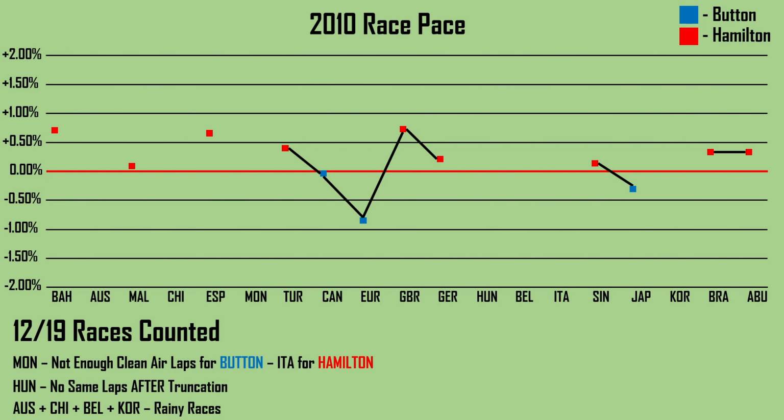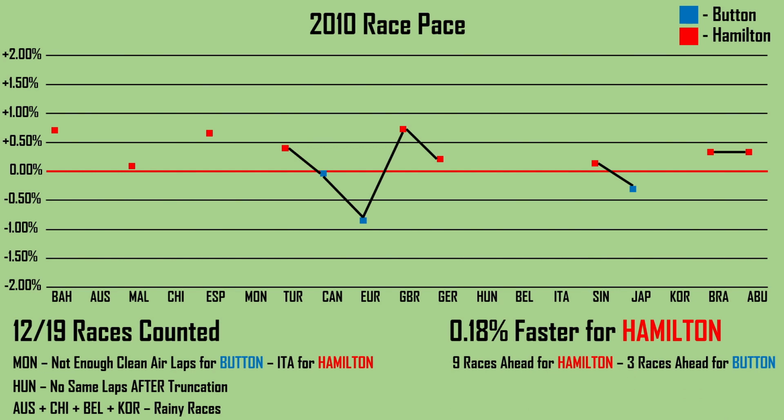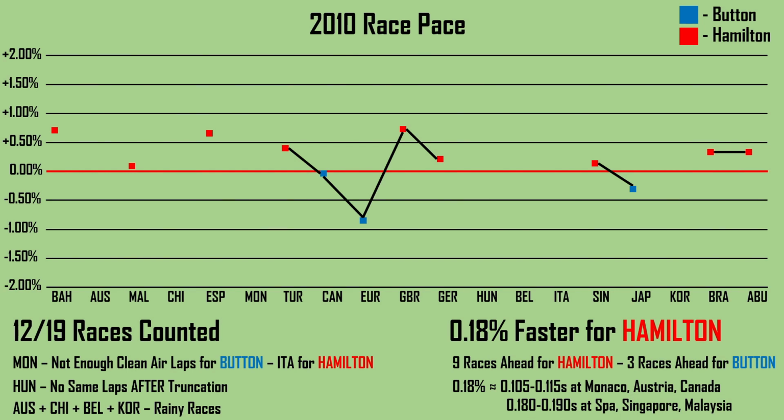Hungary was excluded because there were no laps set on the same lap after the truncation period, and then Australia, China, Belgium and Korea were all excluded because they were rainy races. Averaging out all of these dots together gives us an advantage to Lewis Hamilton in their first season of 0.18% per lap in clean air, where there were 9 races ahead for Lewis Hamilton and 3 for Jenson Button. 0.18% per lap roughly equates to just over a tenth at short circuits such as Monaco, Austria and Canada, and just shy of 2 tenths at longer tracks like Spa, Singapore and Malaysia.